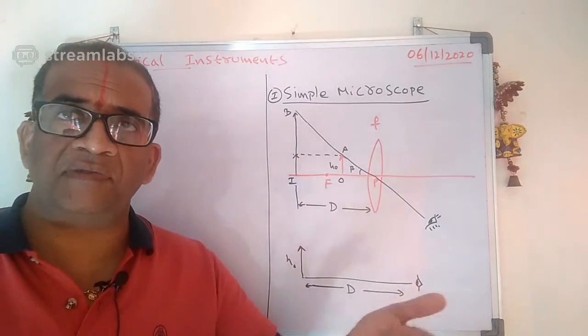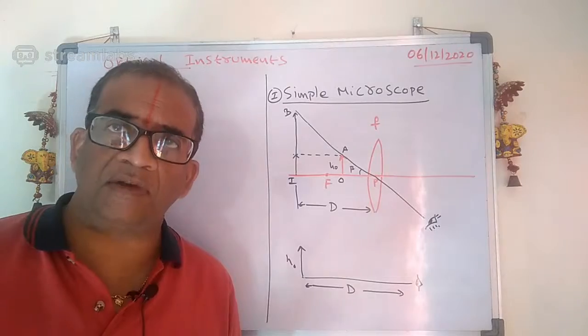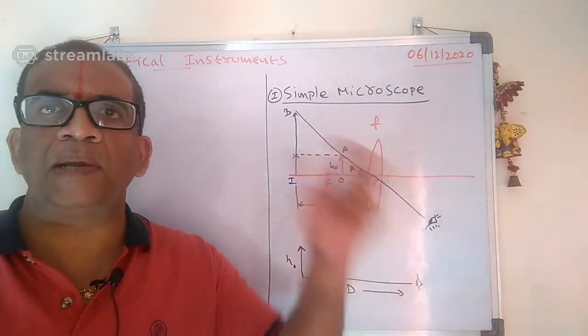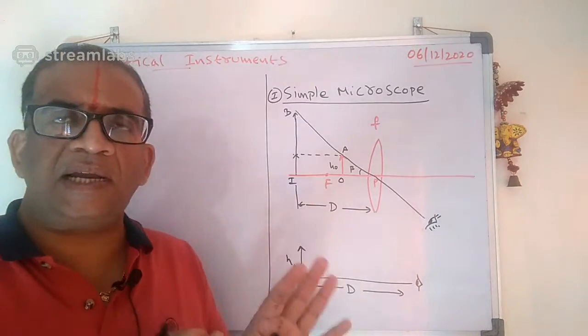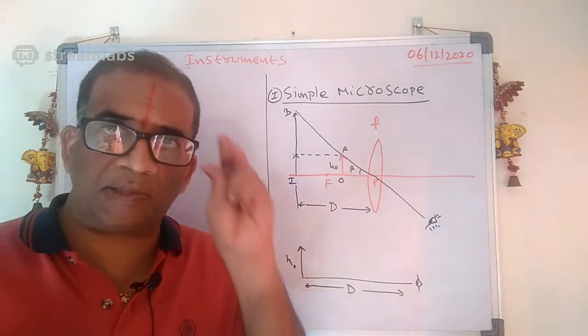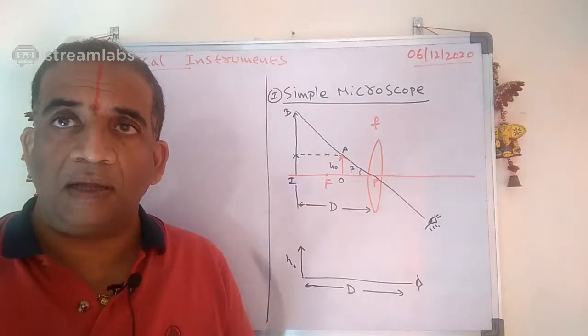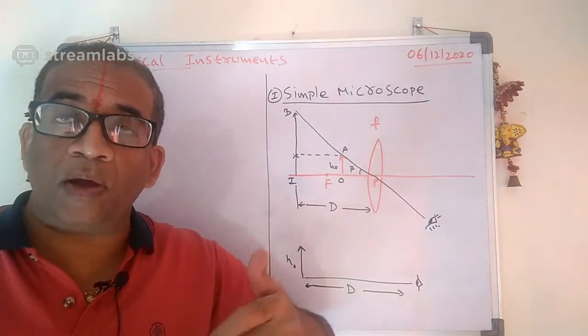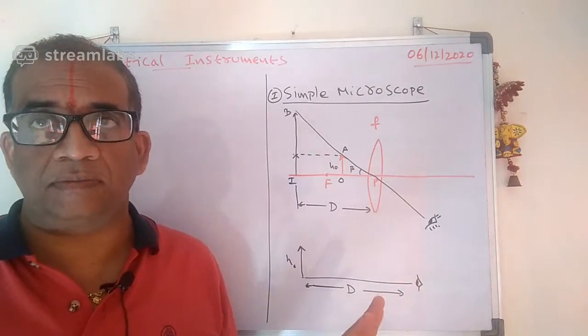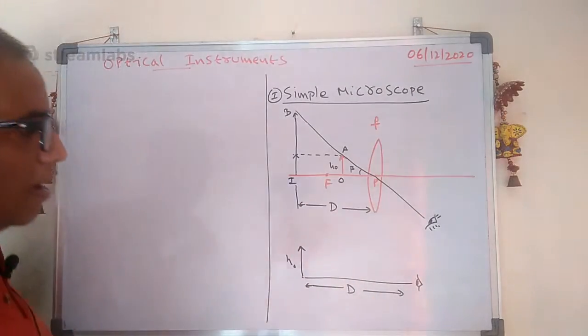If he is suffering with myopia, you will have a different far point. For a hypermetropic person, the far point is different. But in a generally healthy person it is standard. For me it will be different, because I am wearing glasses, so my near point and far point are different. Please remember that.